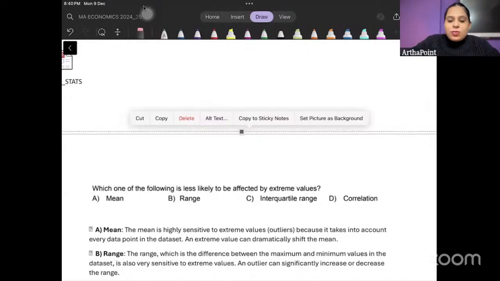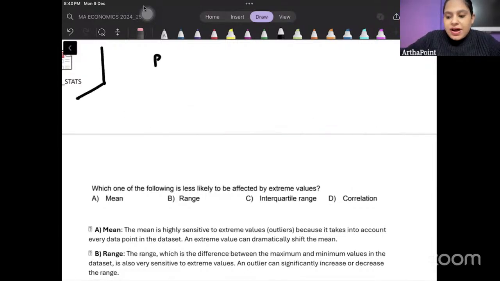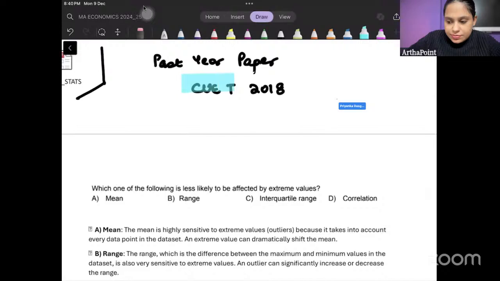Hi, good evening, everyone. We are going to do an in-detail revision of some questions of statistics today. This is from the past year paper, CUET 2018. Okay.